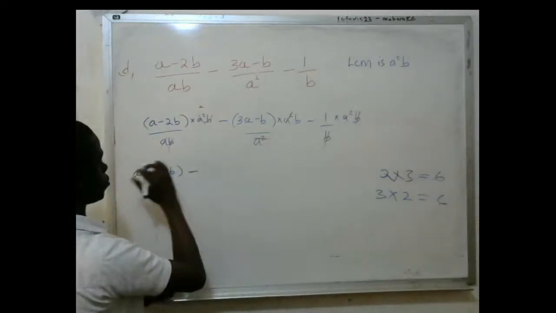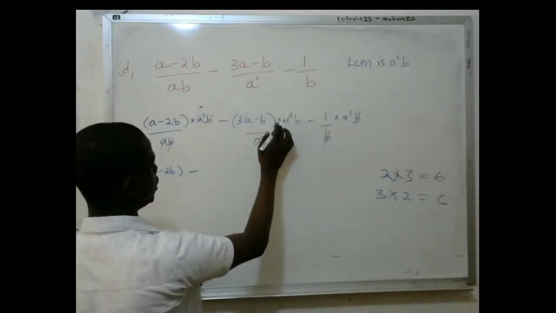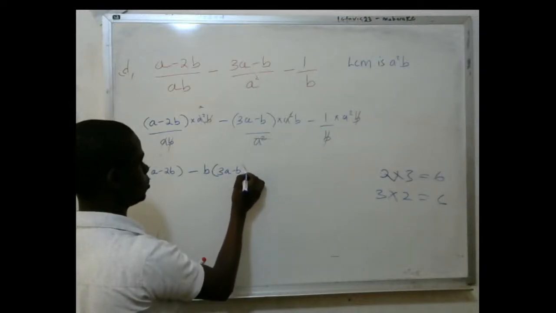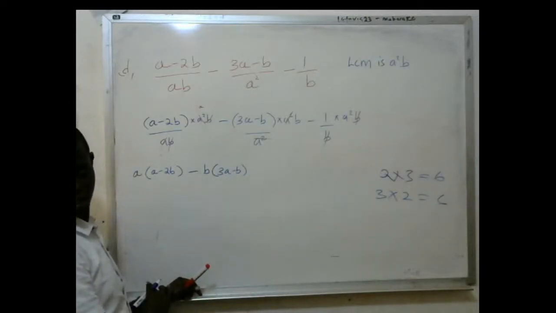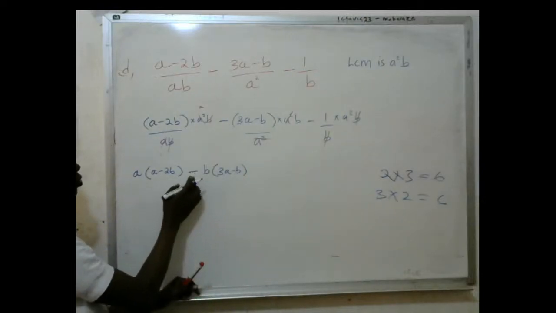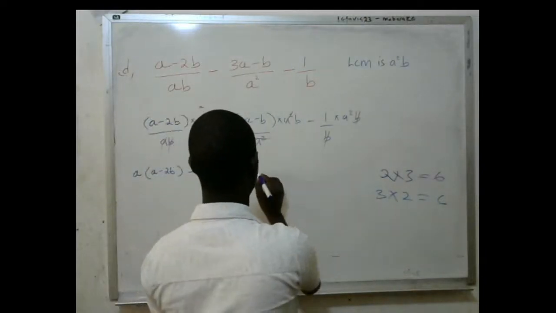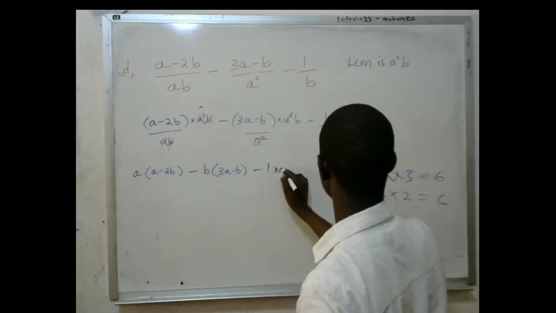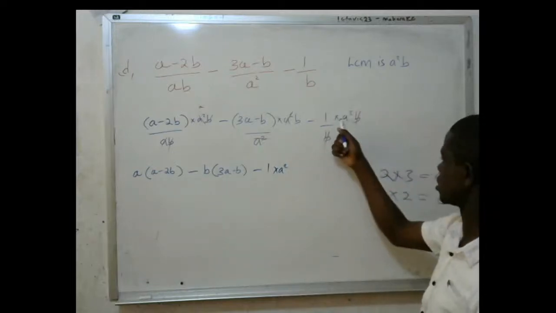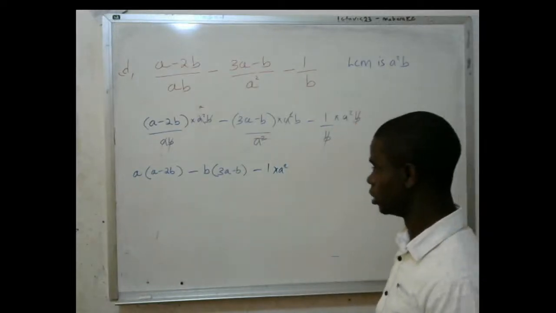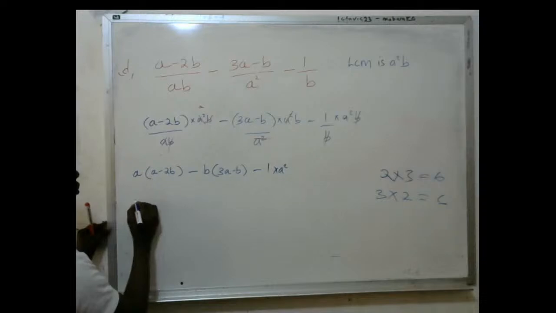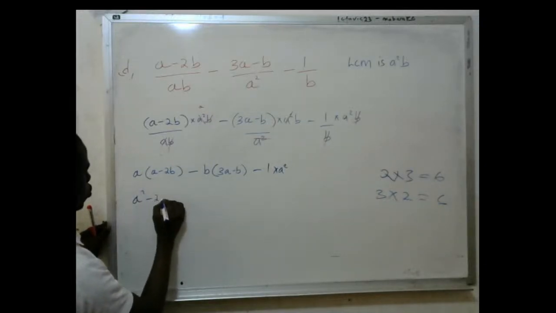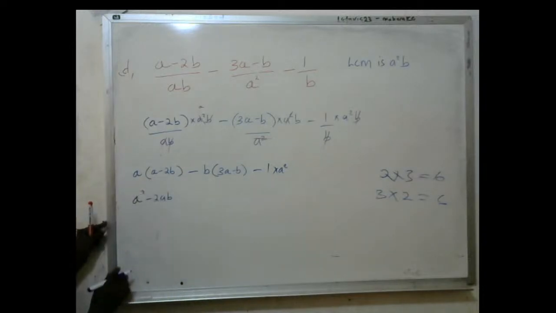Minus, because I cancelled all of them. This one, B is going to come in front: minus B into 3A minus B. This B is coming here, but this sign is going to remain here. Then minus, I'm multiplying this times this, minus 1 times A squared. Hope we are together. These ones are cancelled out. When I open the bracket, this is going to be A squared minus 2AB.